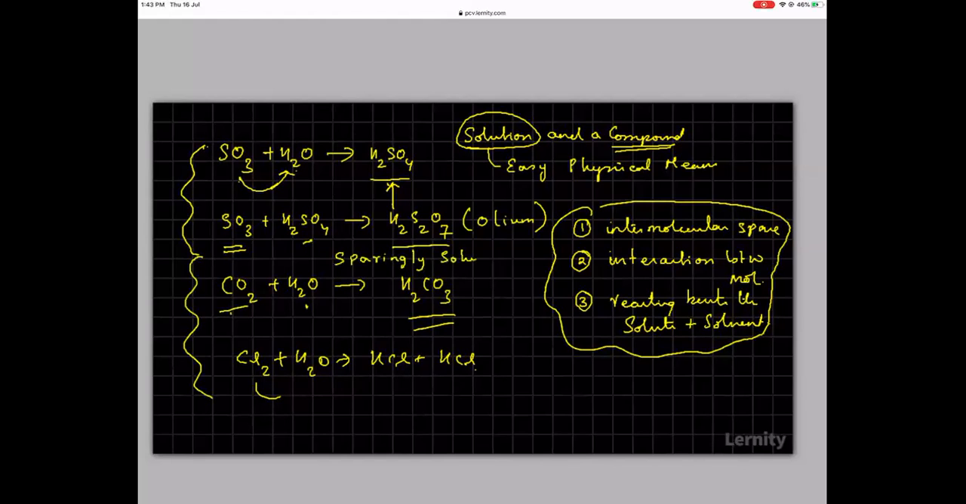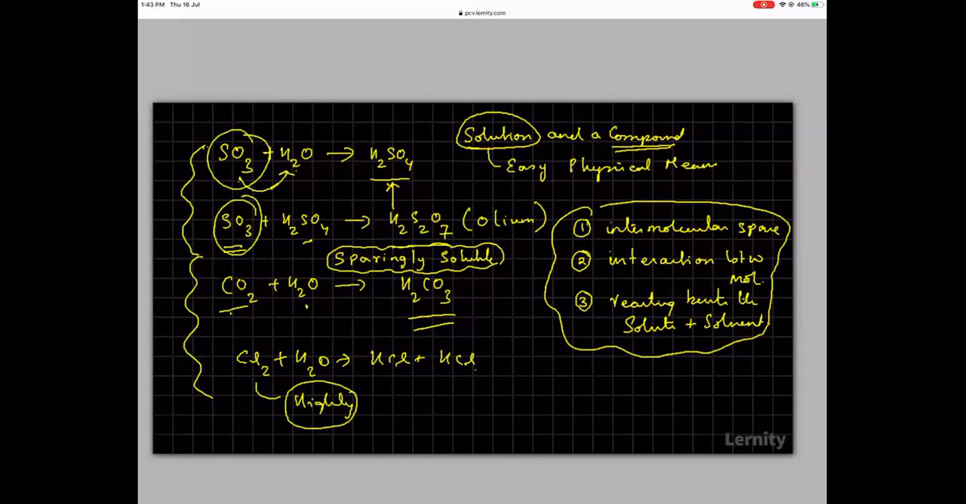Please write notes. Sparingly soluble. Okay, so these are all subjective terms. What do you mean by sparingly? Is 2% sparing, or 3%, or 4%? There is no clear demarcation. So if the solubility is not high, we say it is sparingly soluble. Chlorine is highly soluble in water. This is highly soluble. This is also highly soluble.